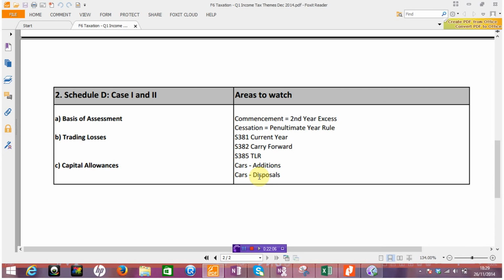I think the other area of capital allowances, and again one that students tend to have difficulties with sometimes, is this area of balancing allowances and balancing charges.